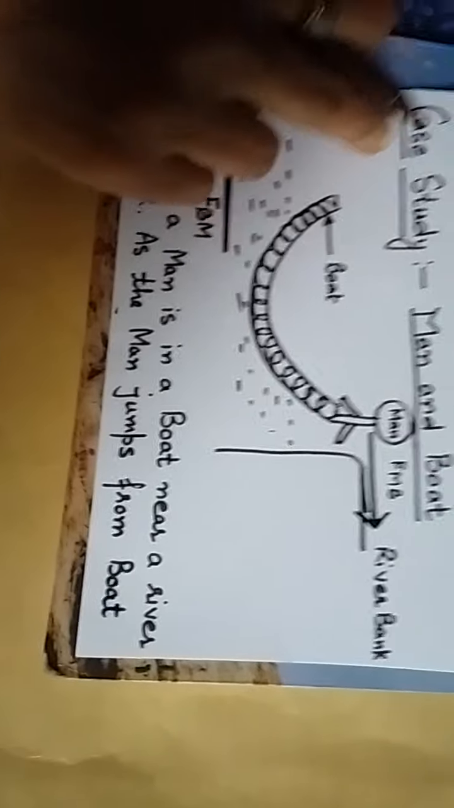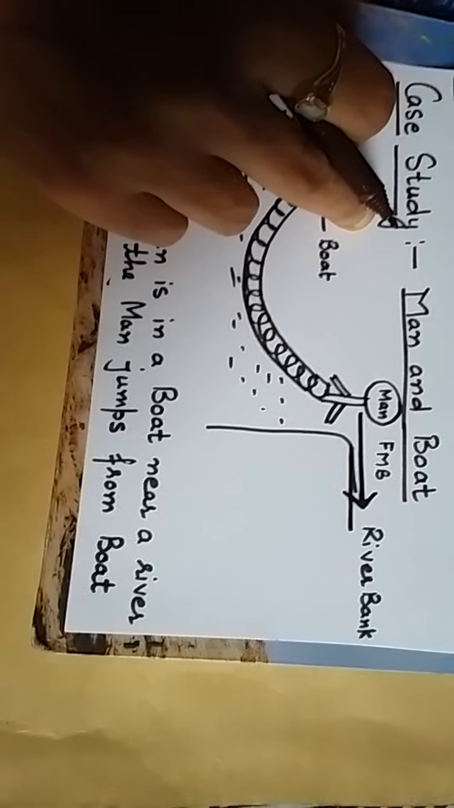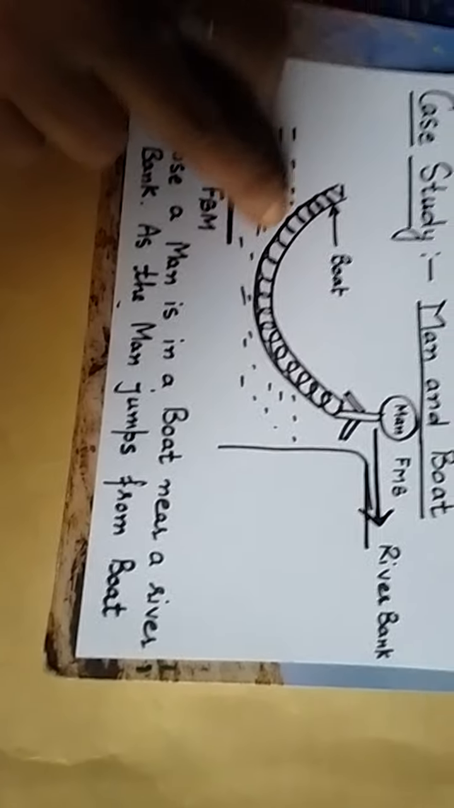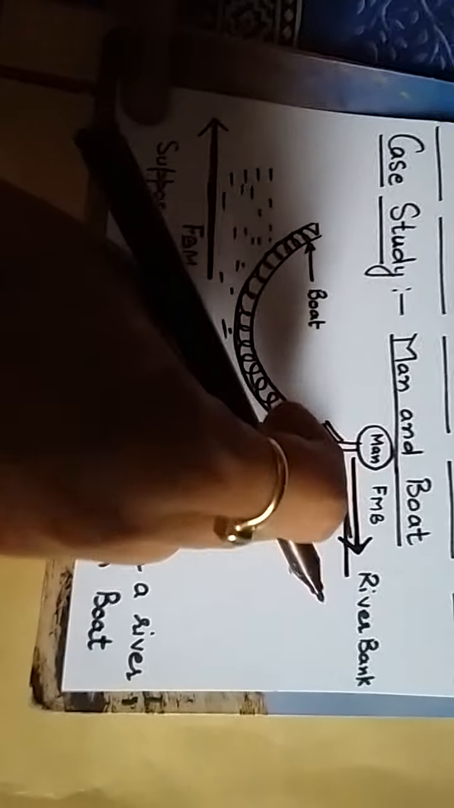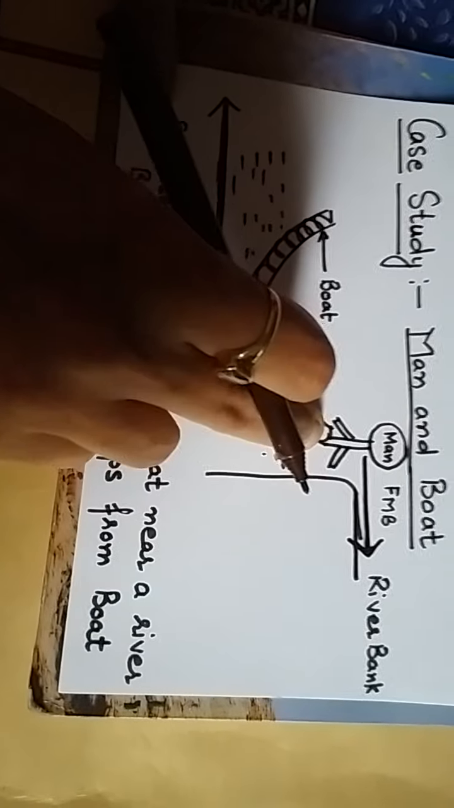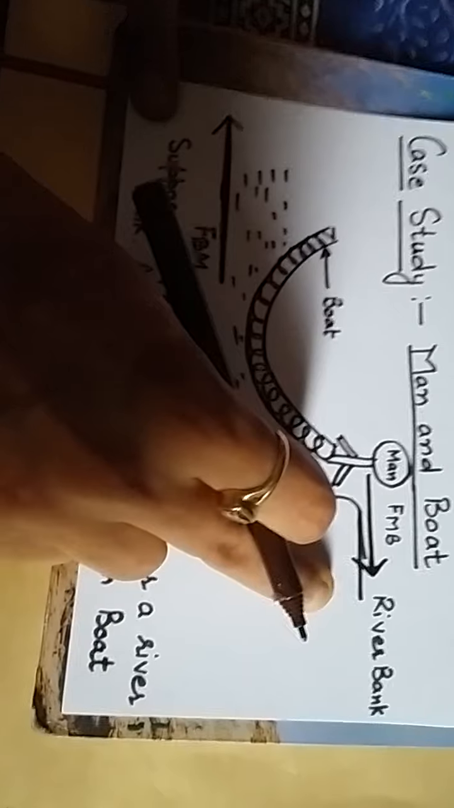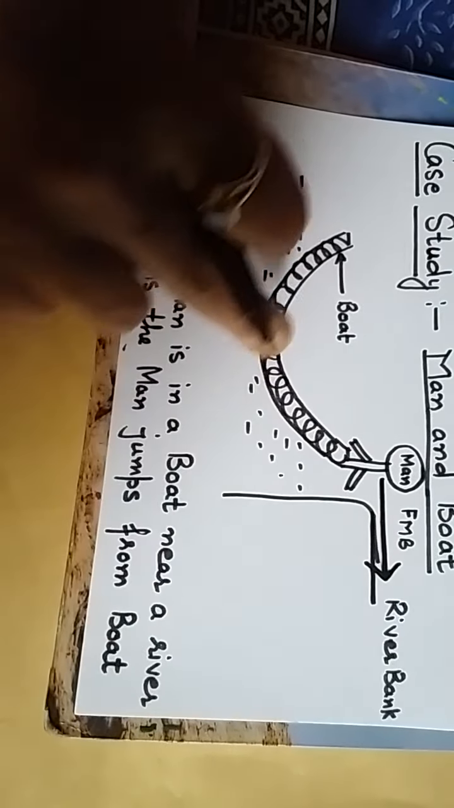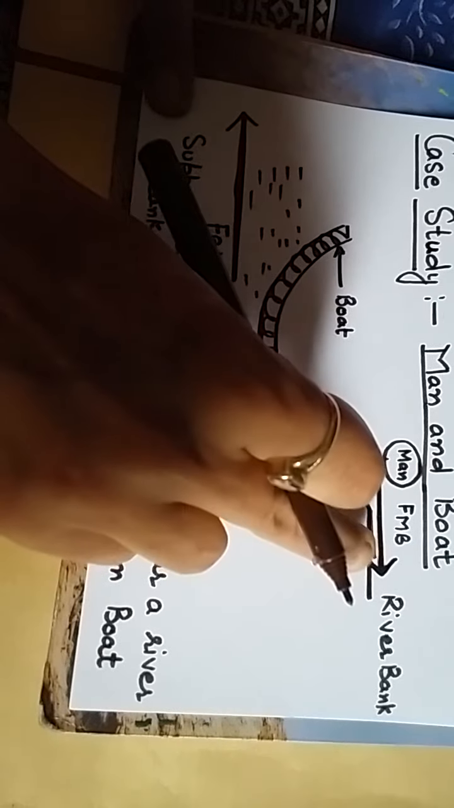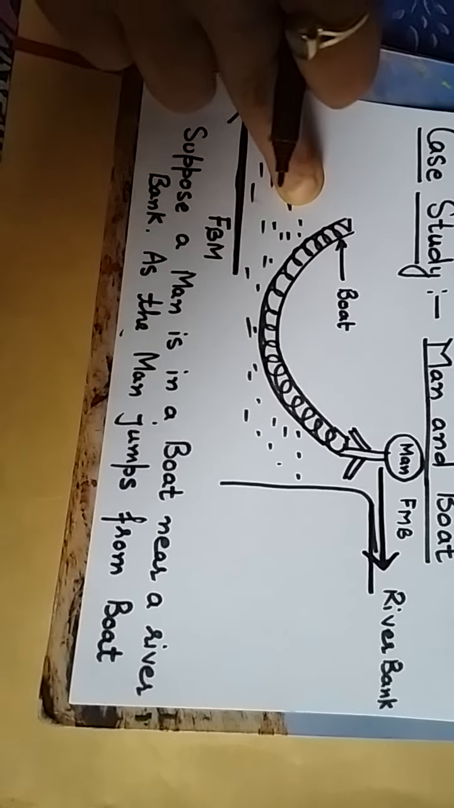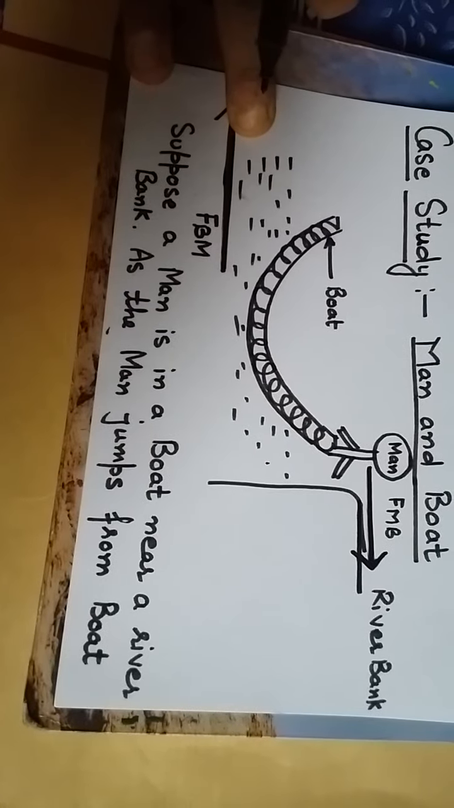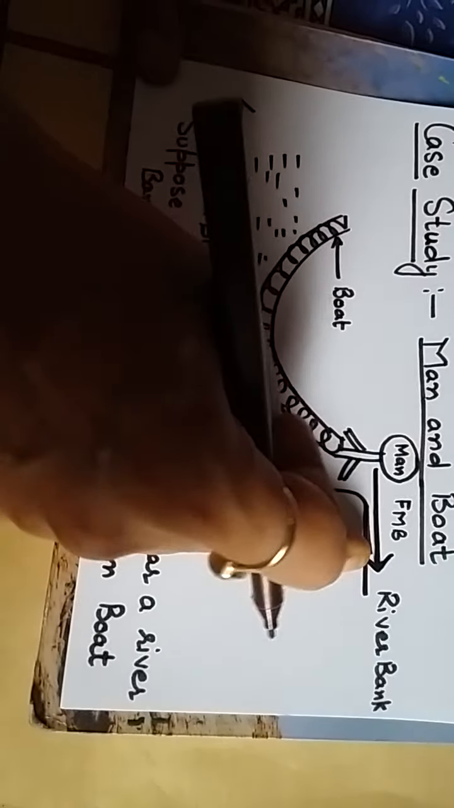Class, now we are having one case study under Newton's third law of motion. Man and boat. Suppose a man is in the boat near the river bank. This is the river bank we have shown, and the man wants to jump onto the ground near the river bank. And as the man jumps from the boat to the river bank, the boat is pushed away from the bank, means it is pushed away in the water and the man jumps to the river bank.